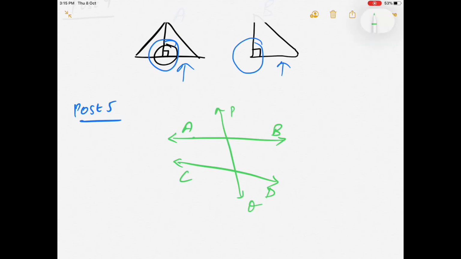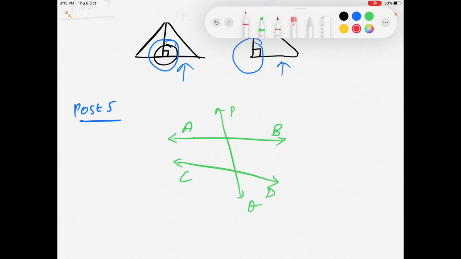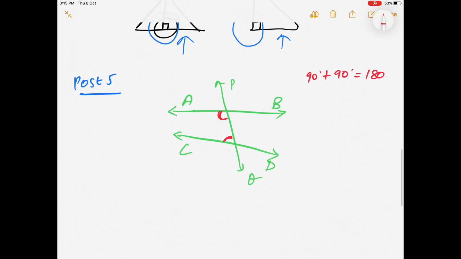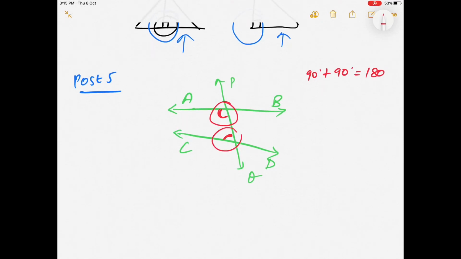Now the postulate says that the interior angles on the same side of it taken together will be this and this. When these two angles taken together are less than two right angles, then the two straight lines, if produced indefinitely, meet on that side on which the sum of the angles is less than two right angles. What is the sum of two right angles? 90 degrees plus 90 degrees is equal to 180 degrees. So postulate number 5 says that the sum of these two angles will be less than 180 degrees.